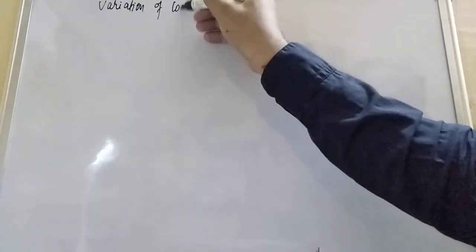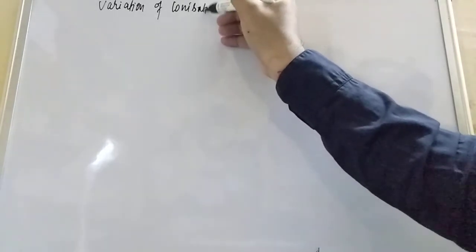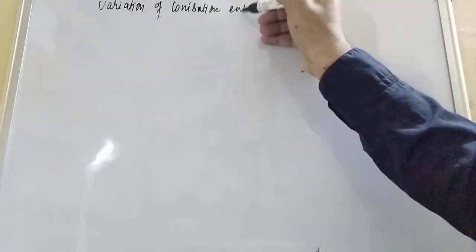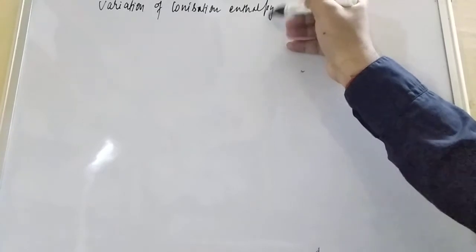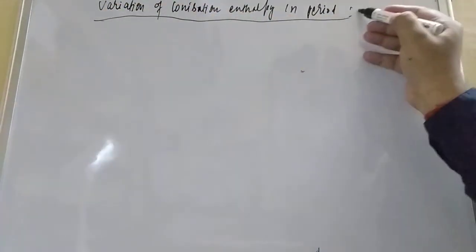Variation of ionization enthalpy in period. I told you we can define this with the help of the atomic size only.